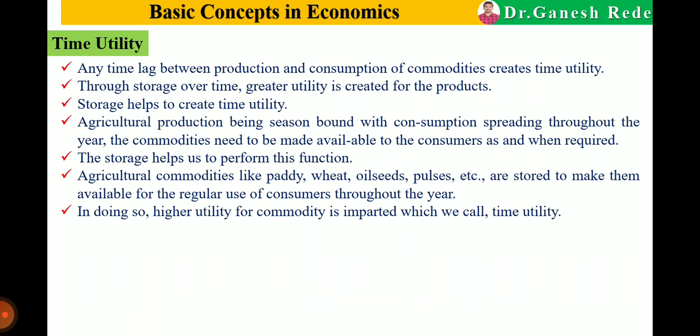On the other hand, we produce jowar in the kharif season and we eat it throughout the year. It is only because of the storage function. So the storage function creates time utility. This is about time utility.